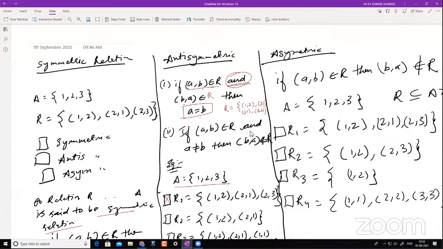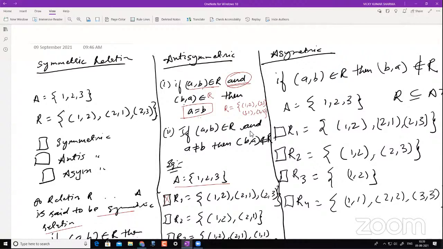Is this relation an antisymmetric relation? The answer is still no. I'll tell you why. I had the element 1 comma 1 and the element 2 comma 2. Why is it not an antisymmetric relation?